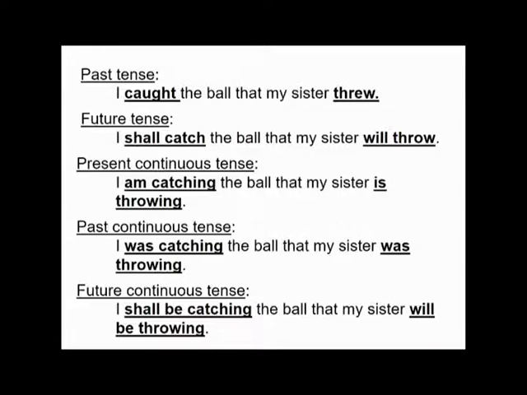For the future tense, it will be, I shall catch the ball that my sister will throw. In the present continuous tense, I am catching the ball that my sister is throwing. And past continuous tense, I was catching the ball that my sister was throwing. For the future continuous tense, it will be, I shall be catching the ball that my sister will be throwing.